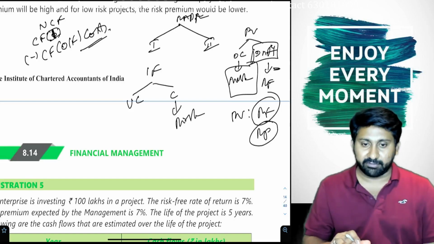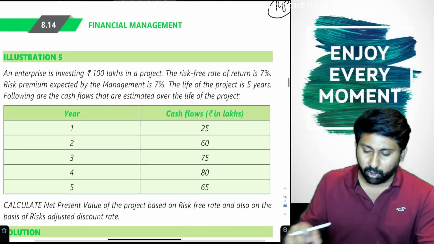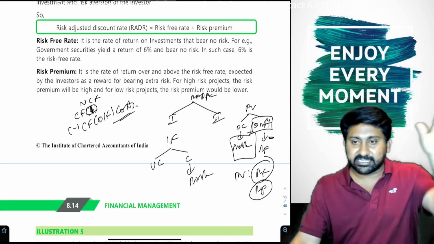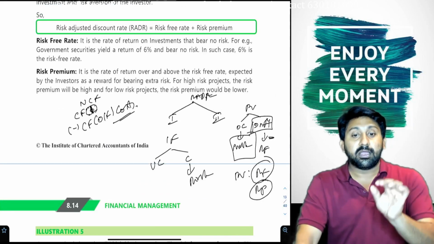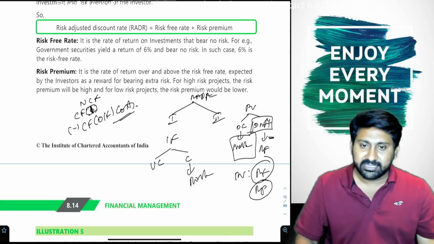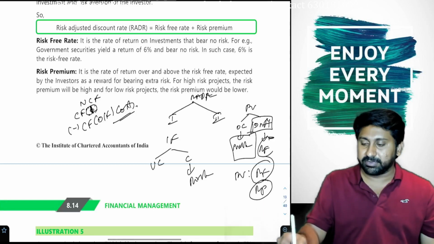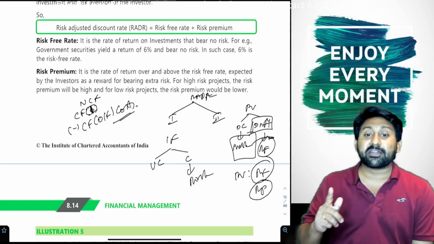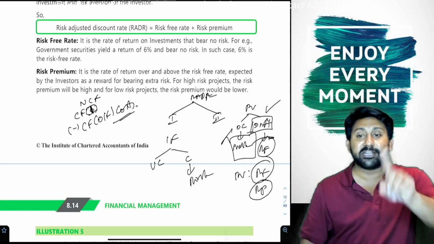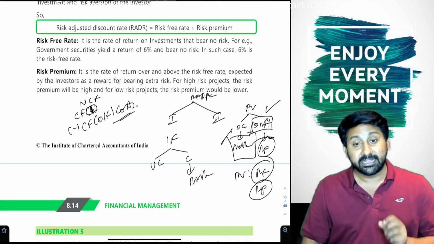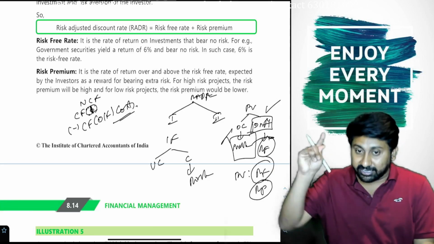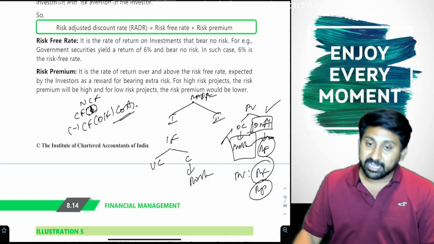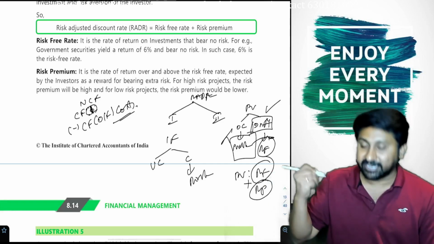Now listen carefully to the point. They will give questions in two ways. In the first type, they will give some information, 5 or 6 years of information, and ask you to assume that all these cash flows are risk-free cash flows, SBI deposit type. Then the PV factor should not consider opportunity cost. Only inflation, the risk-free rate, you need to take. Otherwise, they will tell you the cash flows are not risk-free, they are uncertain, only expected. In that case, you need to consider risk-free plus risk premium.